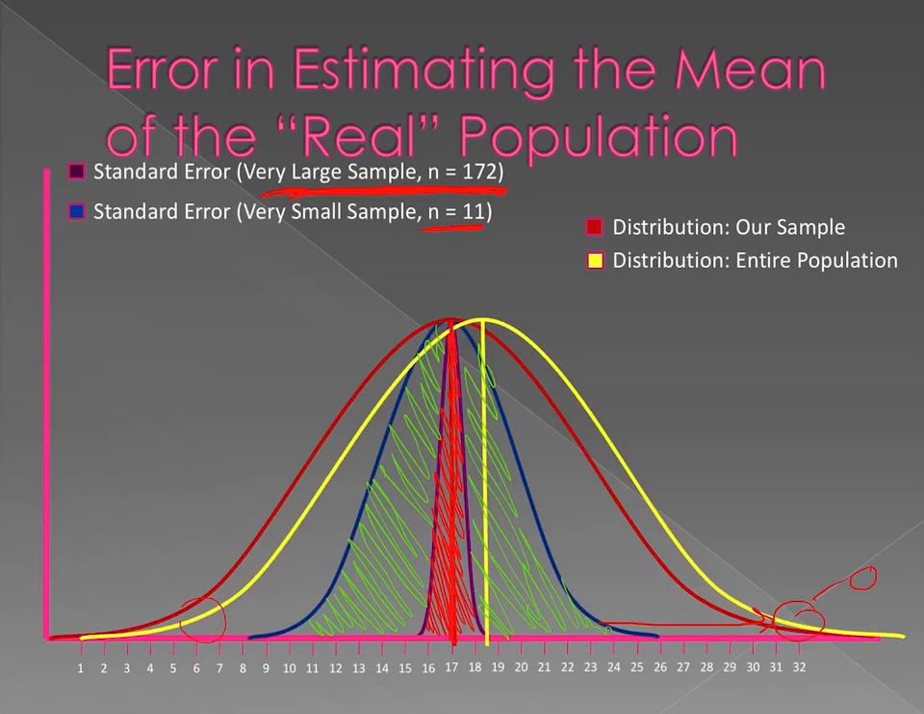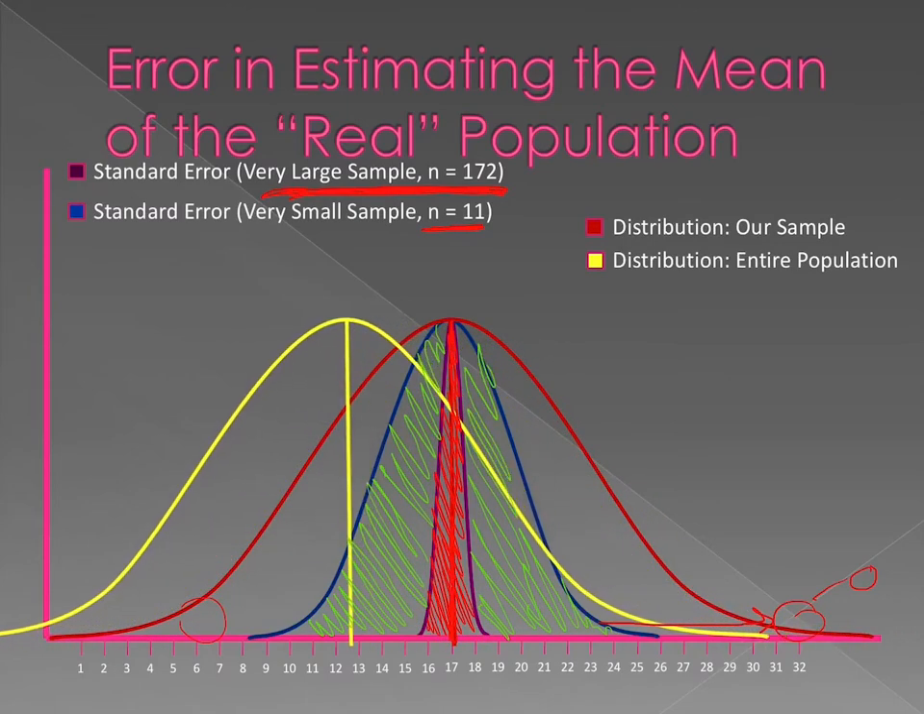So how does sample size reduce the effects of error? How does that large sample make our standard error so small? Well, let's take a look. In other words, when we have a very small sample, our mean could be off tremendously from that true mean and still be within our 95% confidence interval here.